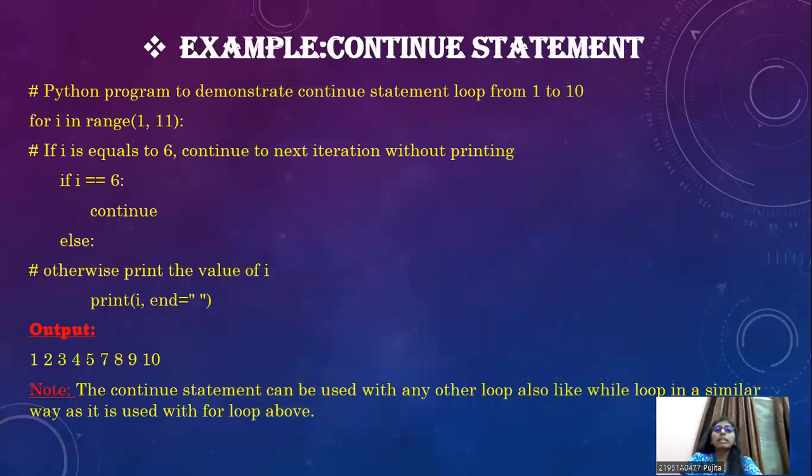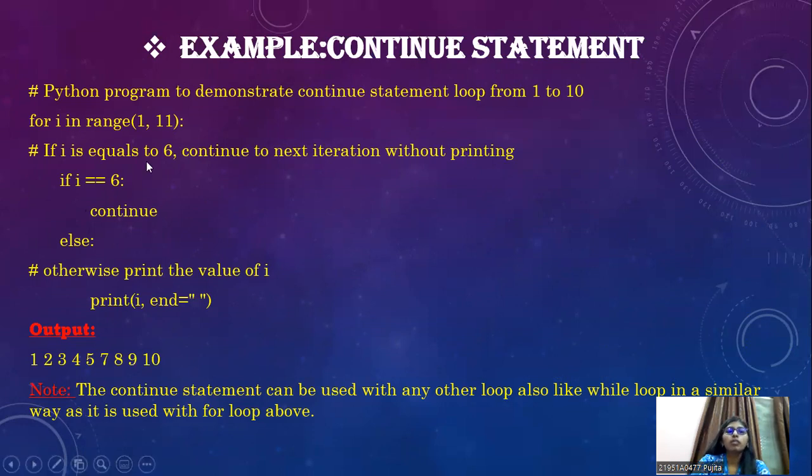Let us look at an example of the continue statement. This is a basic program which explains the continue statement. The Python program to demonstrate the continue statement: loop from 1 to 10.